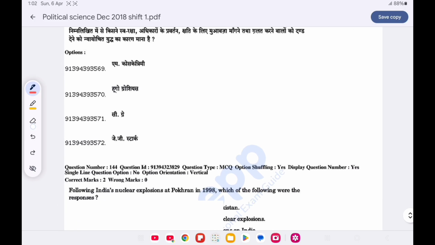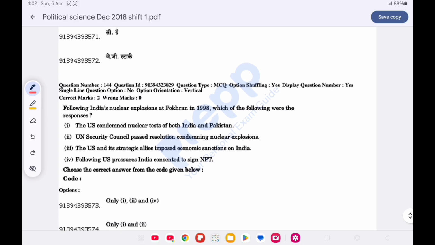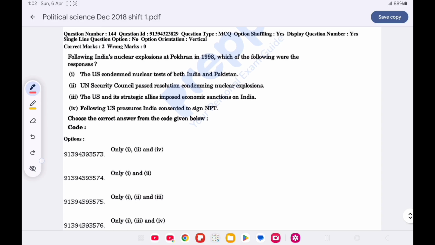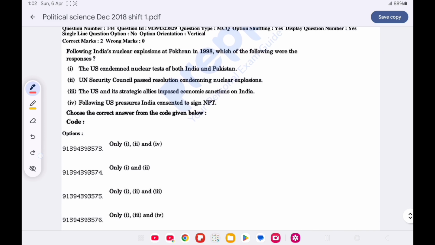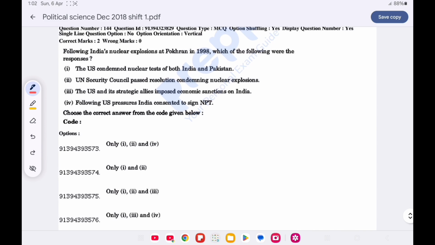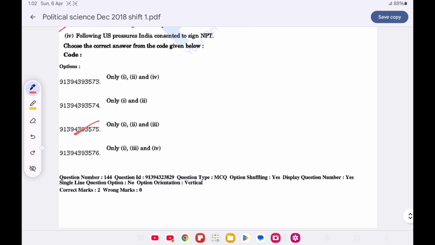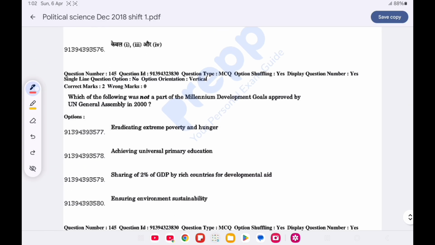Now question number 144. Following India's nuclear explosion at Pokhran in 1998, which one of the following were the responses? Choose the correct option from the code given below. Option C is correct, that is only 1, 2, and 3. The UN condemned nuclear tests of both India and Pakistan. The UN Security Council passed a resolution condemning nuclear explosions, and the US and its strategic allies imposed economic sanctions on India.